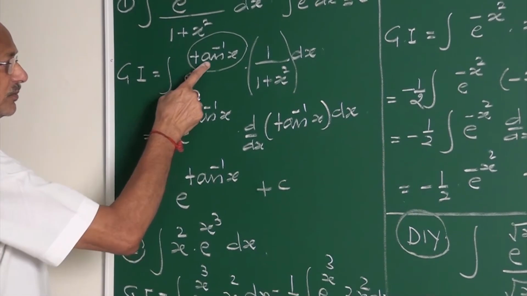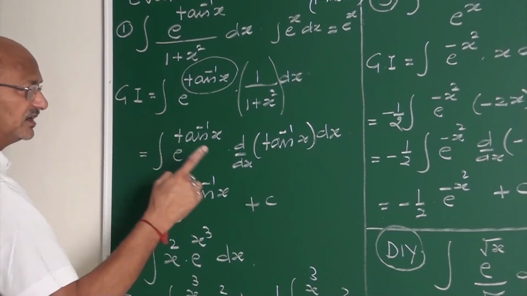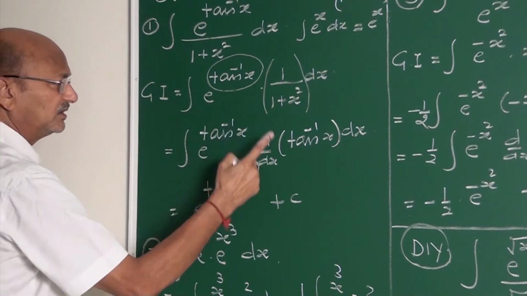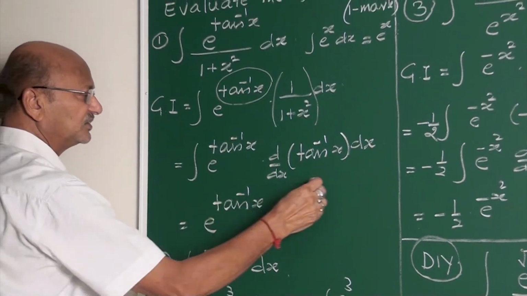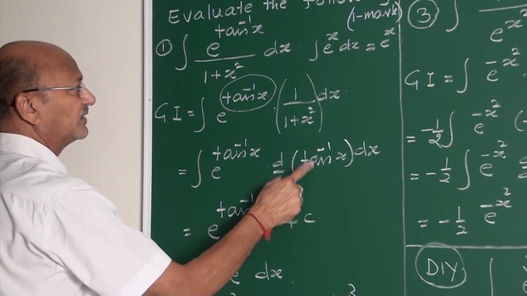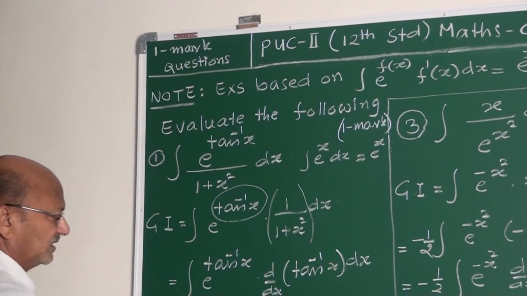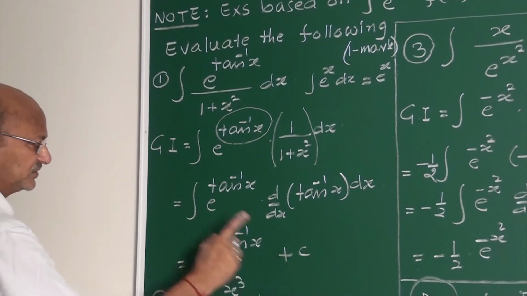It is e to the power f into f dash, and there is no need to write this step. If anybody wants a supporting step, 1 upon 1 plus x square is nothing but the derivative of tan inverse x, so I have written it in this form. This is e to the power f into f dash, which gives e to the power f itself. So the answer is e to the power tan inverse x plus c.